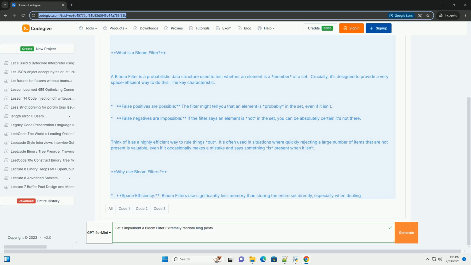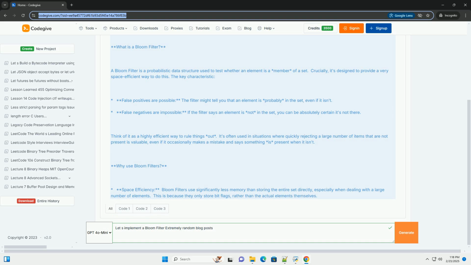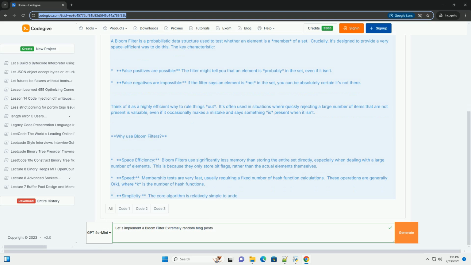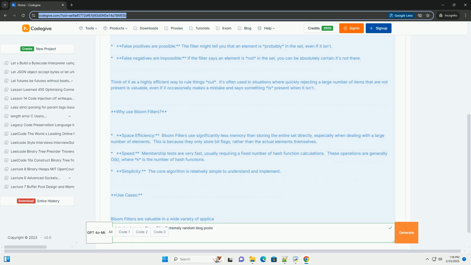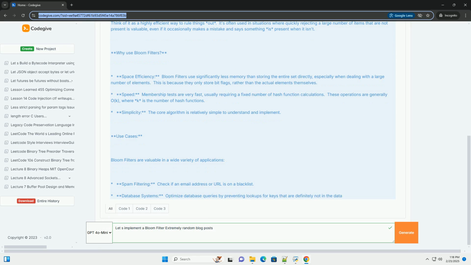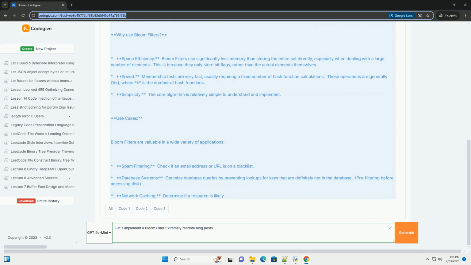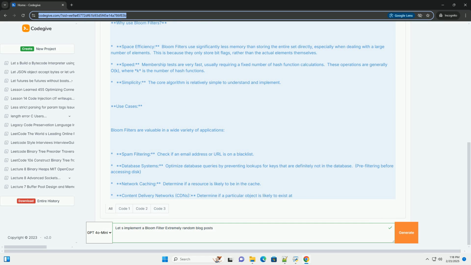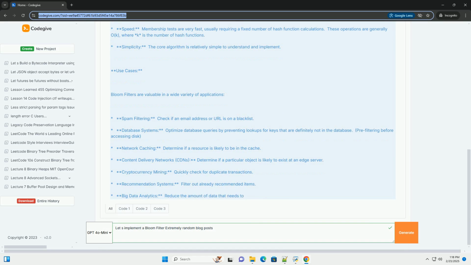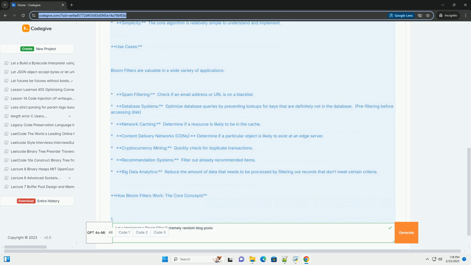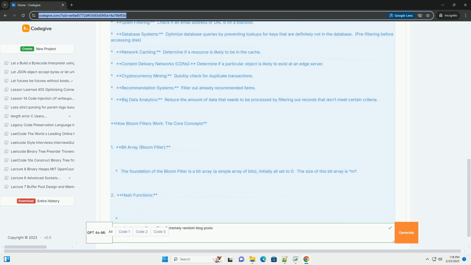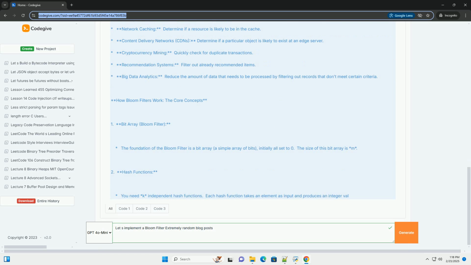A Bloom filter is a probabilistic data structure used to test whether an element is a member of a set. Crucially, it's designed to provide a very space-efficient way to do this. The key characteristic: false positives are possible. The filter might tell you that an element is probably in the set, even if it isn't. False negatives are impossible. If the filter says an element is not in the set, you can be absolutely certain it's not there. Think of it as a highly efficient way to rule things out.